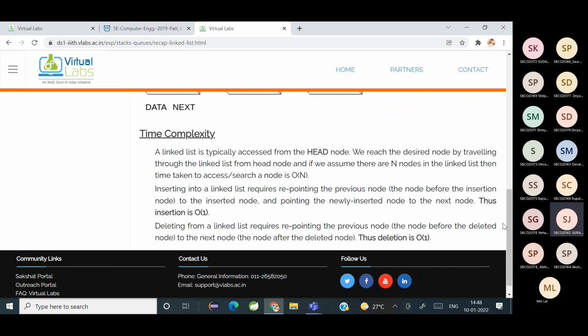So the time complexity and the space complexity for linked list? O of n time complexity. Yeah, like if you want to insert an element at the first position, it will be O of 1. Yeah, it will be O of 1. And if it is at the last, it will be?